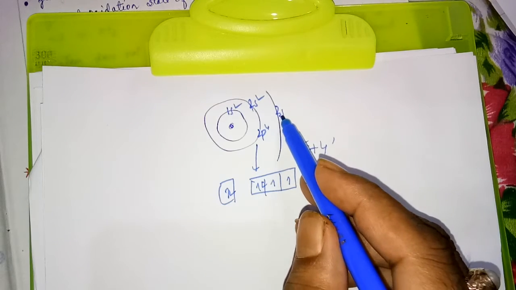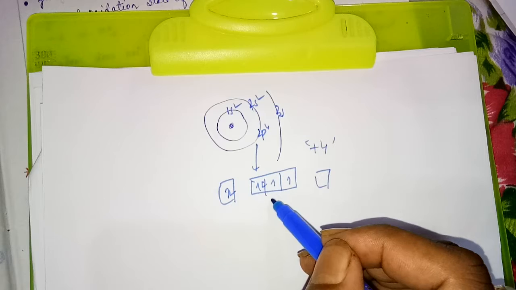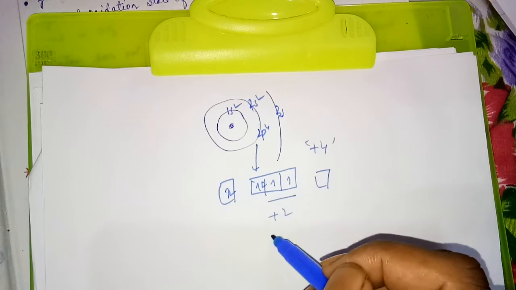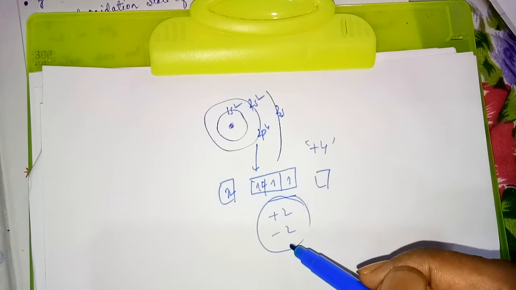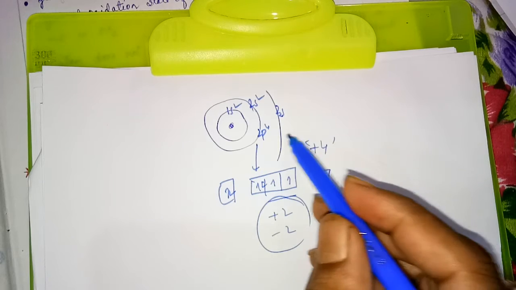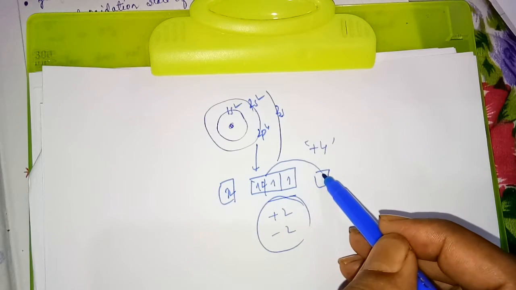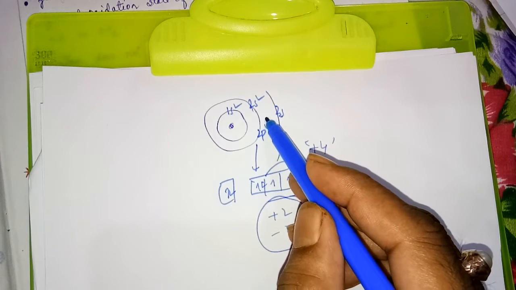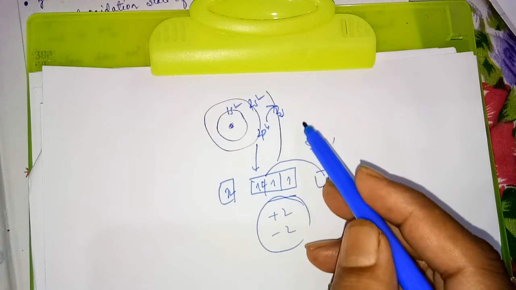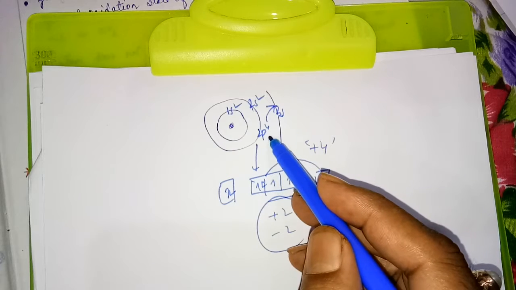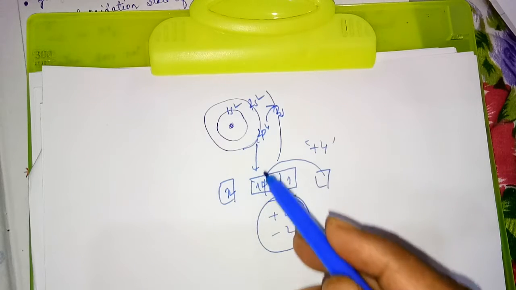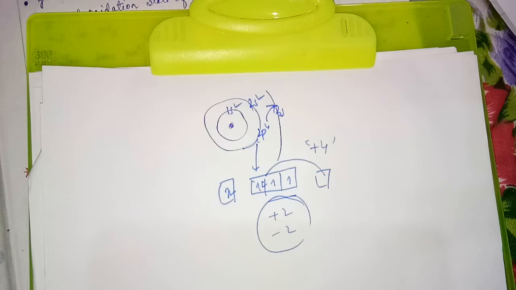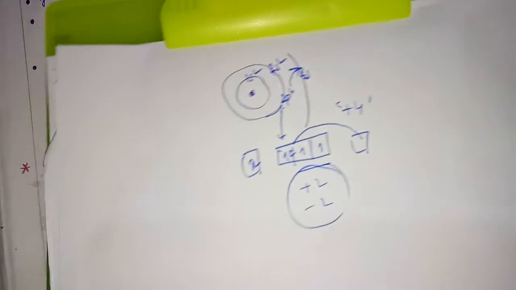Now 3s is here, so in this case it will show a -2 oxidation state at maximum. But to show a higher oxidation state, 1 electron is required to be promoted to the third shell, from 2p to 3s, and it is not energetically possible because electron promotion within the same shell is what is possible. So that is why oxygen does not form compounds at higher oxidation states.